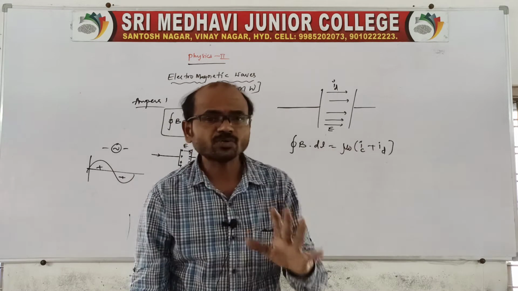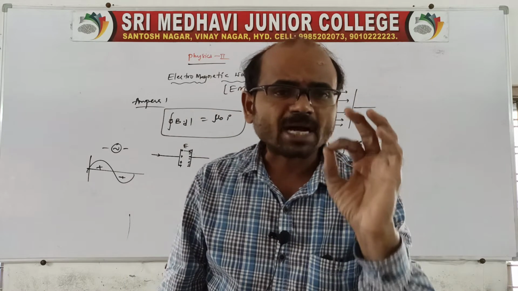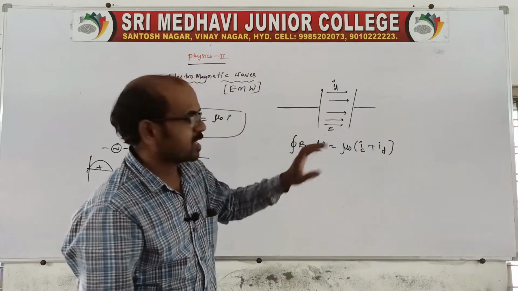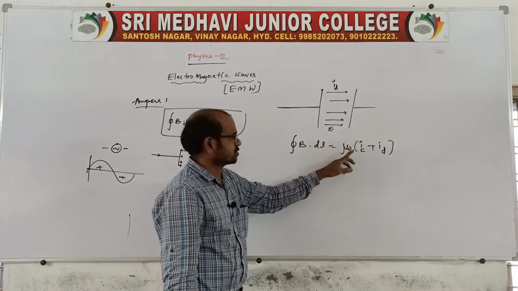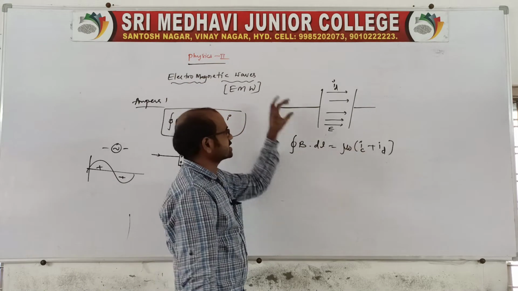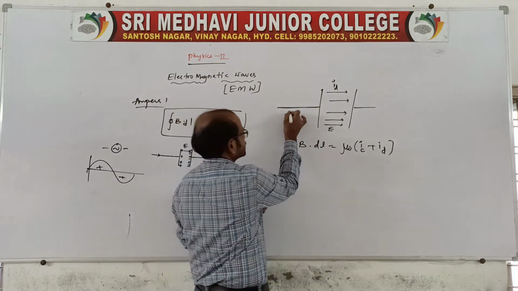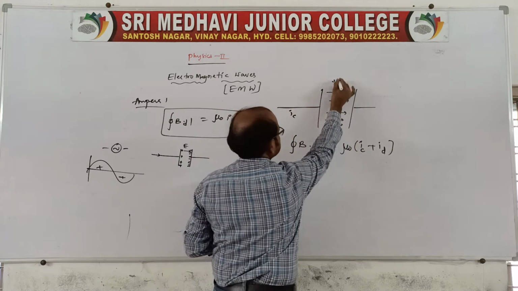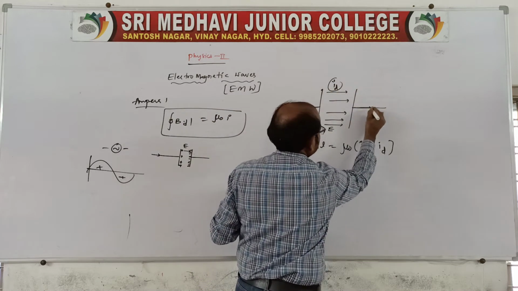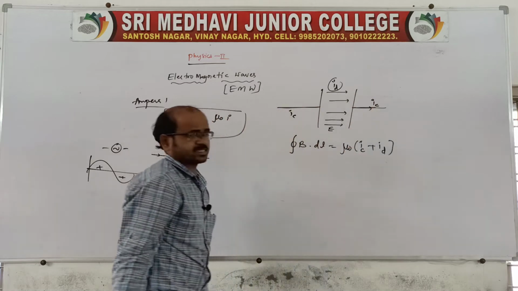This is about what? Ampere-Maxwell law, that is, closed integral B dot dl is equal to mu naught into IC plus ID. IC is nothing but the straight current carrying conductor, of course, and between the plates we can say ID. Again here also, the straight current carrying conductor is there, IC.